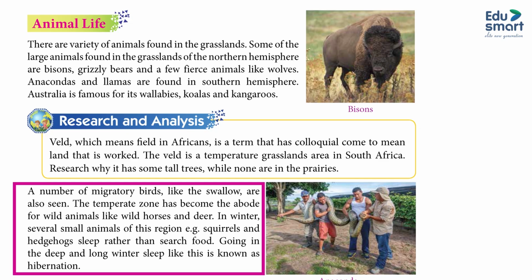A number of migratory birds like the swallow are also seen. The temperate zone has become the abode for wild animals like wild horses and deer. In winter, several small animals, for example squirrels and hedgehogs, sleep rather than search for food. Going into the deep and long winter sleep like this is known as hibernation.